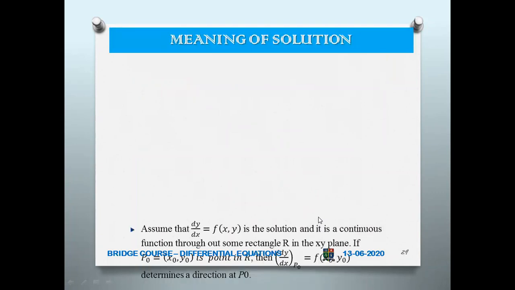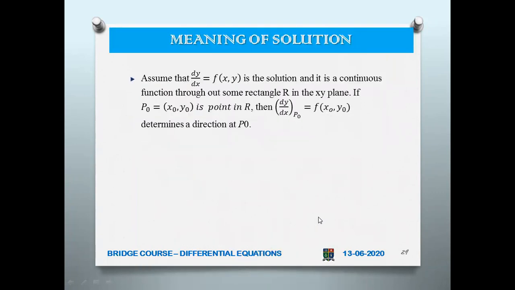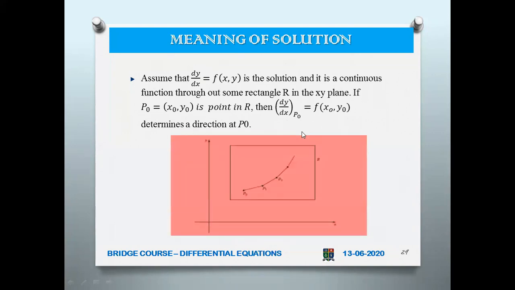What do you mean by a solution? We have started with dy by dx as a function of x, y, that is what Newton told. So dy by dx is equal to f of x, y. That means when you start with dy by dx, on the right hand side you can find it as f of x, y, where f of x, y is a continuous function throughout some rectangle in the xy plane. So here this is the rectangular plane.